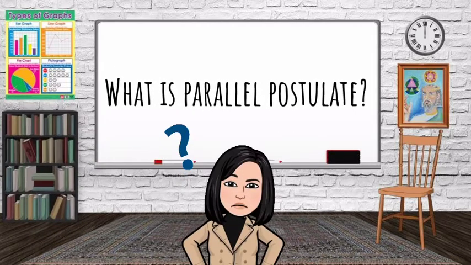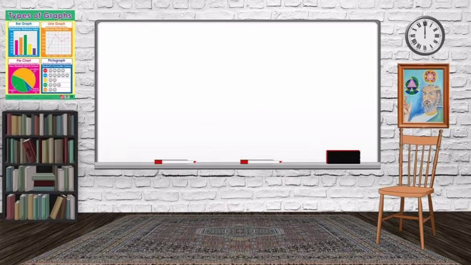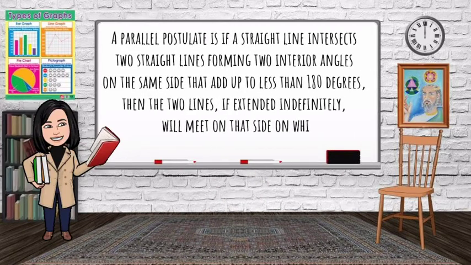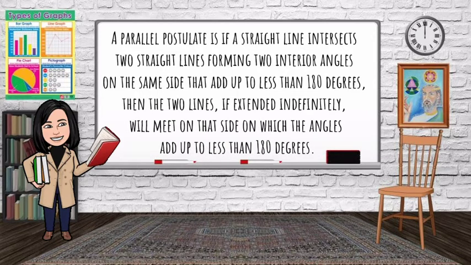What is the parallel postulate? The parallel postulate says that if a straight line intersects 2 straight lines forming 2 interior angles on the same side that add up to less than 180 degrees, then the 2 lines, if extended indefinitely, will meet on that side on which the angles add up to less than 180 degrees.